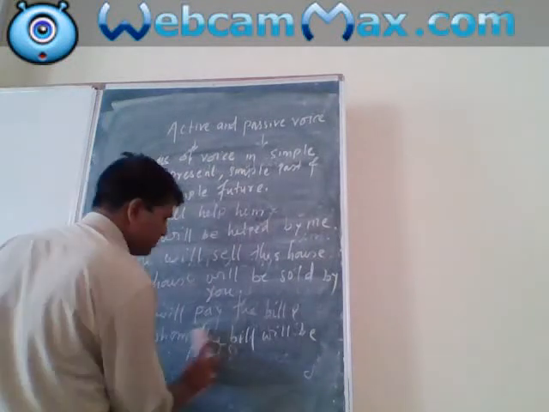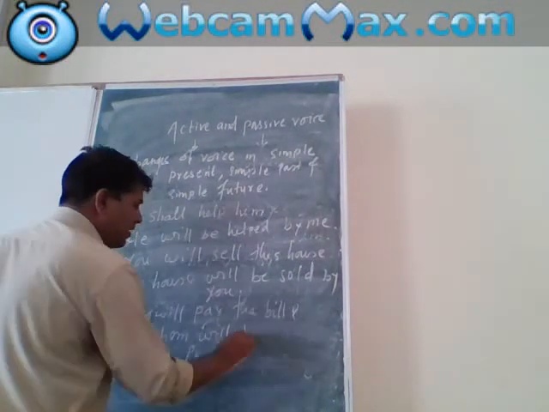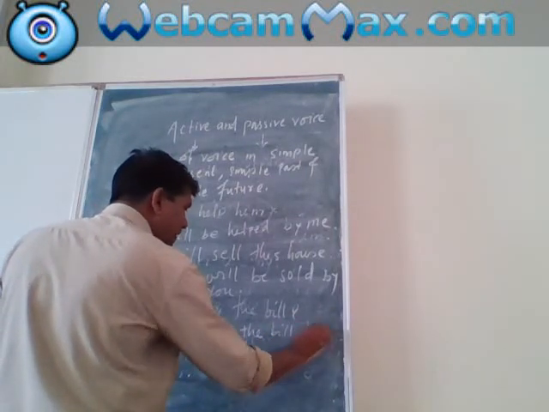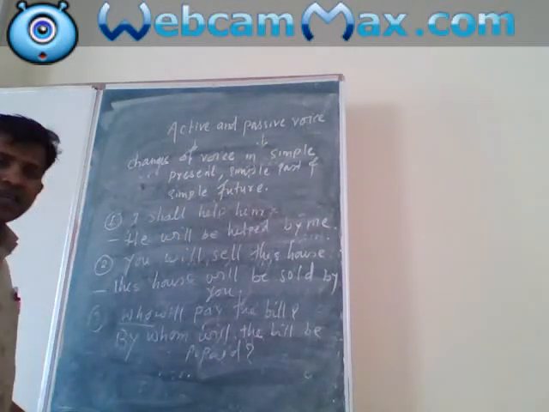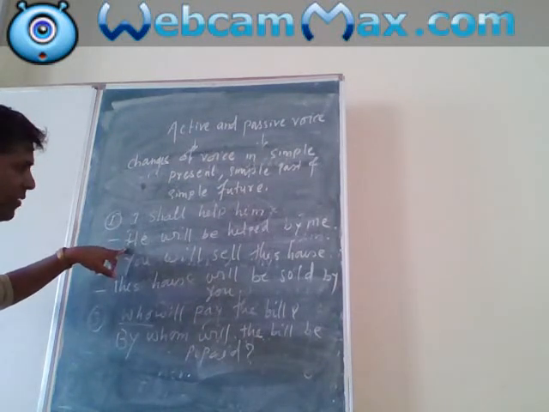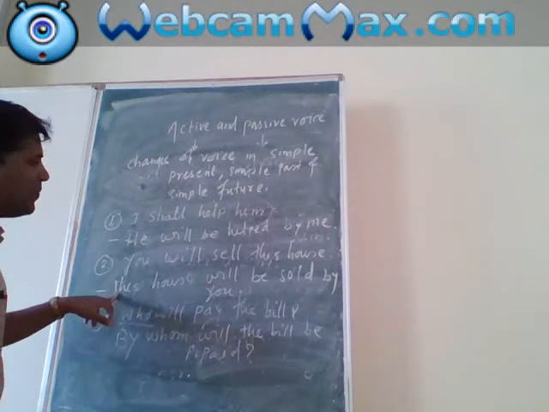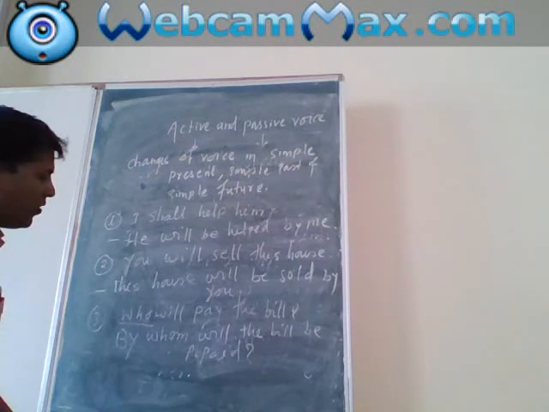By whom will the bill be paid? So these are three sentences. I shall help him, he will be helped by me. You will sell this house, this house will be sold by you. Who will pay the bill? By whom will the bill be paid?